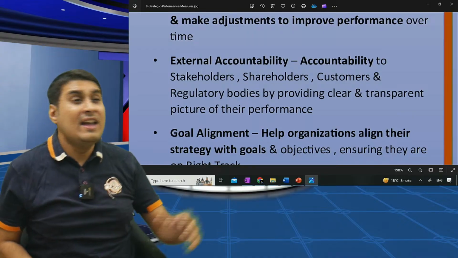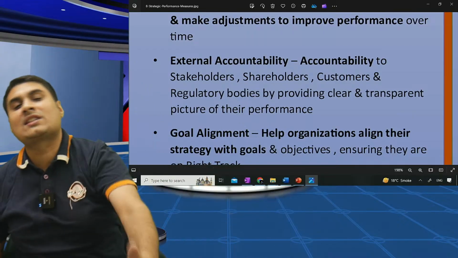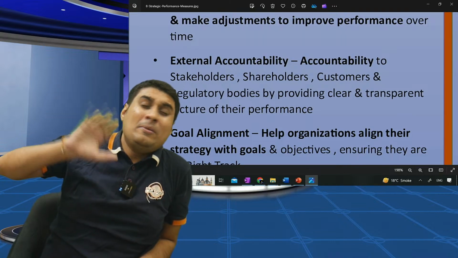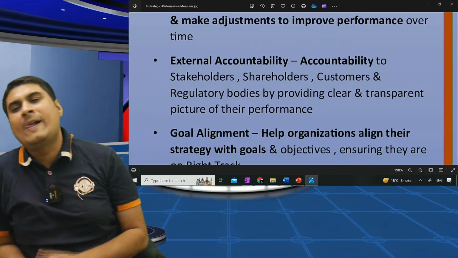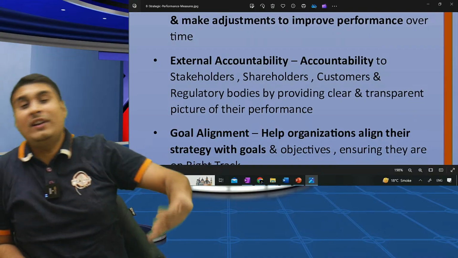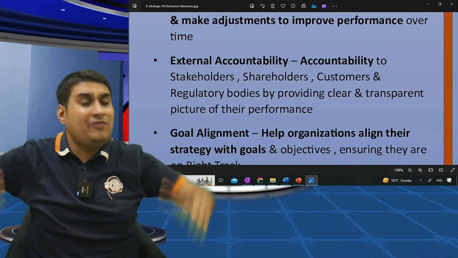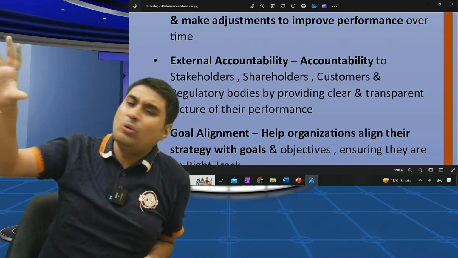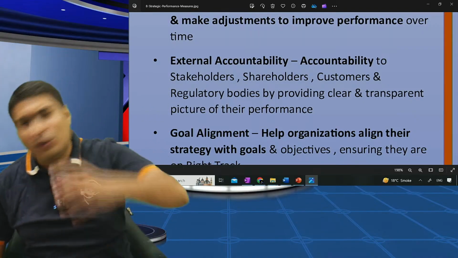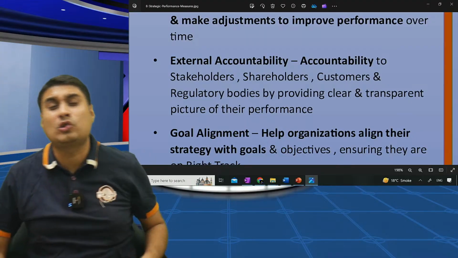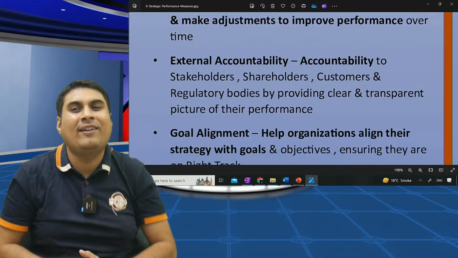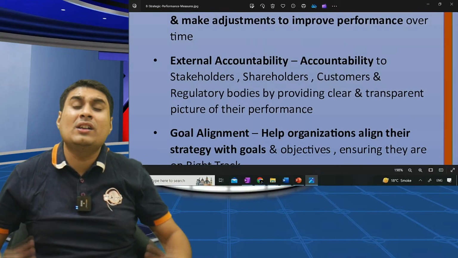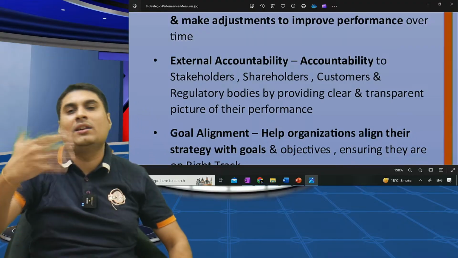External accountability. It acts as accountability. At the start, I will tell all stakeholders, my suppliers, shareholders, owners and investors, that these are the SPM. So it will be accountability for them. If I can achieve those, they will feel so happy. The company is very good, not only good in earning money, also good in environmental and customer satisfaction. Employees are also happy. That's the growth I want. So it will help me in external accountability.